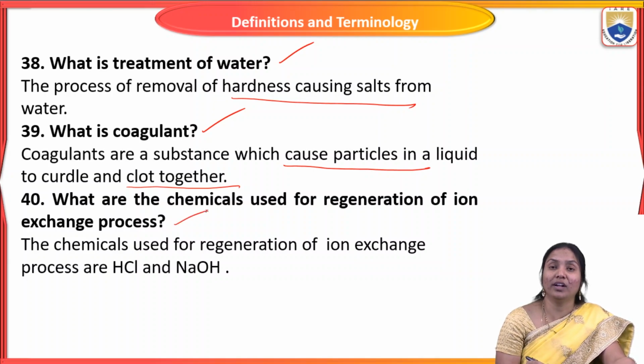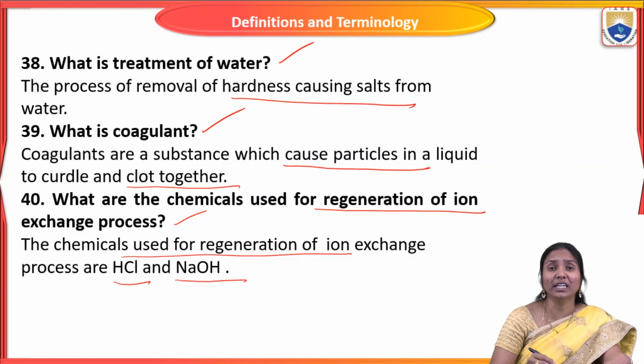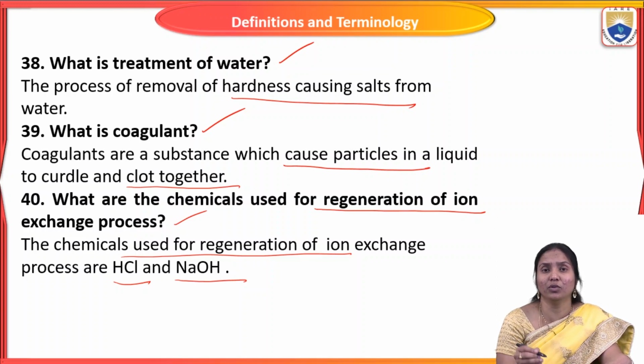And next question is, what are the chemicals used for regeneration of the ion exchange process? The chemicals used for the regeneration of the ion exchange process are HCl and NaOH. If the cation exchange resin is exhausted, it can be regenerated by using dilute HCl or H2SO4. In the same way, when the anion exchange resin is exhausted, it can be regenerated by using dilute NaOH. So these two are mainly used in this ion exchange method, converting hard water to soft water.